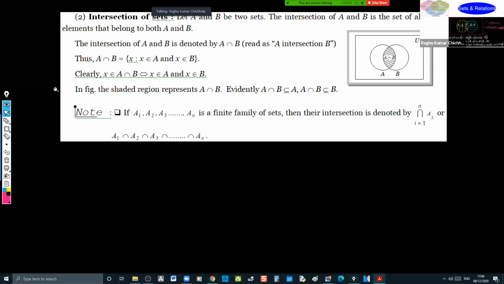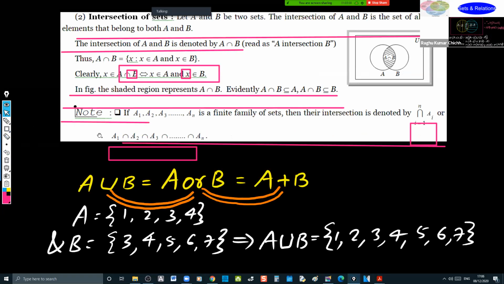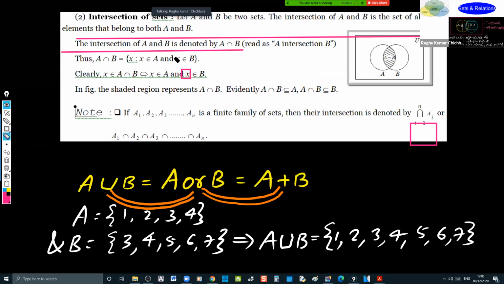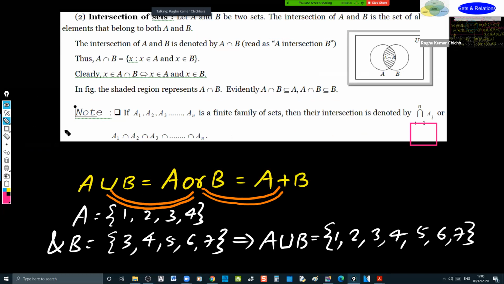Now, intersection of sets. I'll alter it here itself so that you will clearly understand the difference. Intersection is nothing but AND, please.